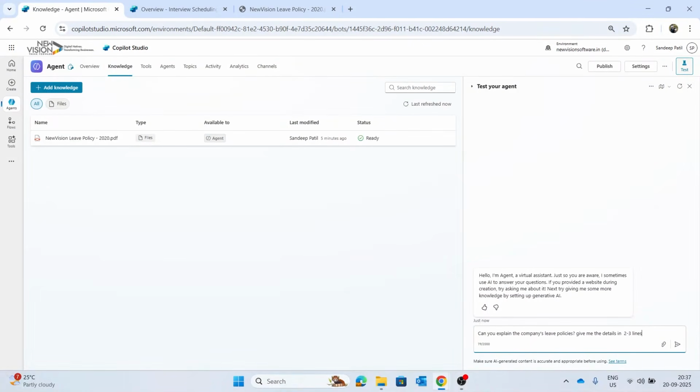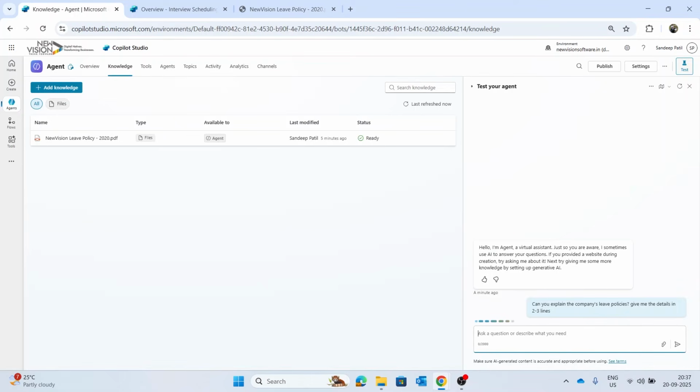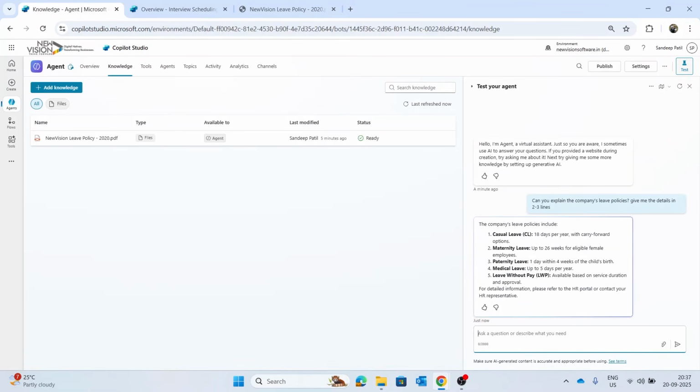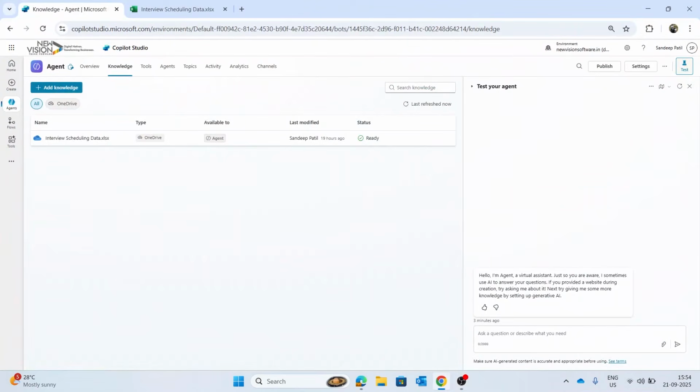Now let's quickly test this agent. Let's ask a question like, can you explain the company leave policy and give me the details in 2 to 3 lines. And once I enter this, it will go and search the information in this document and give you the answer quickly here. This is how you configure the knowledge and other things. Now if you look into this, this is how we got the casual leaves, maternity leave and medical leave details. Now move on to the next step.